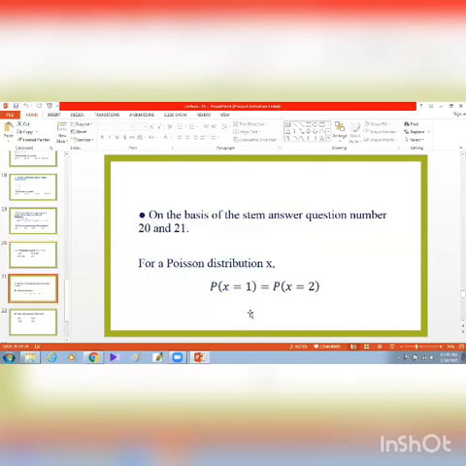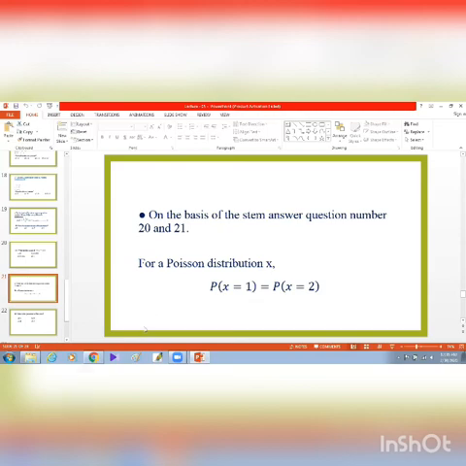Now, number 20. That type of problem we have solved. We have to answer number 20 and 21 on the basis of the same stem. For a Poisson variate x, probability of x equal to 1 and probability of x equal to 2 are given.